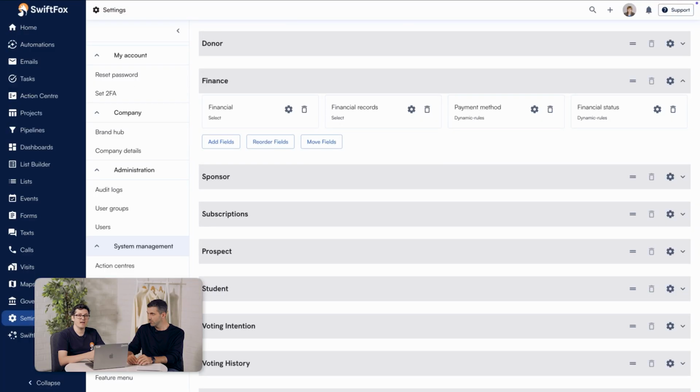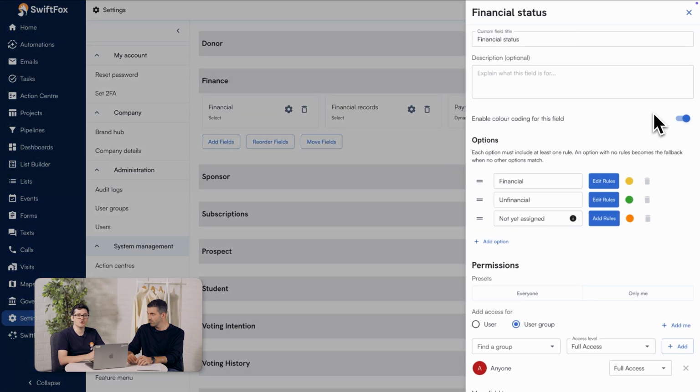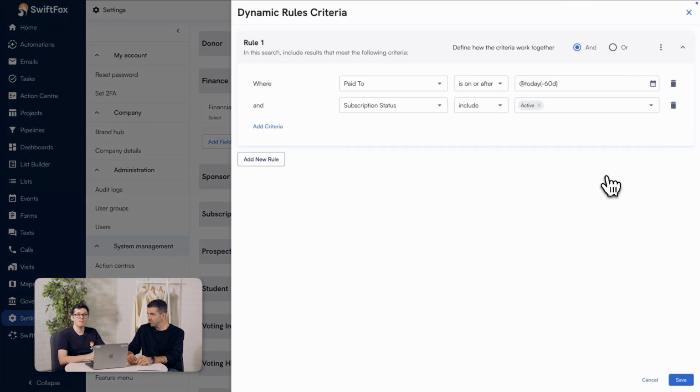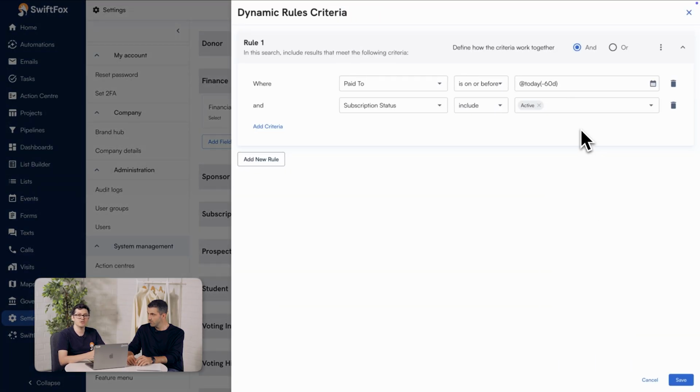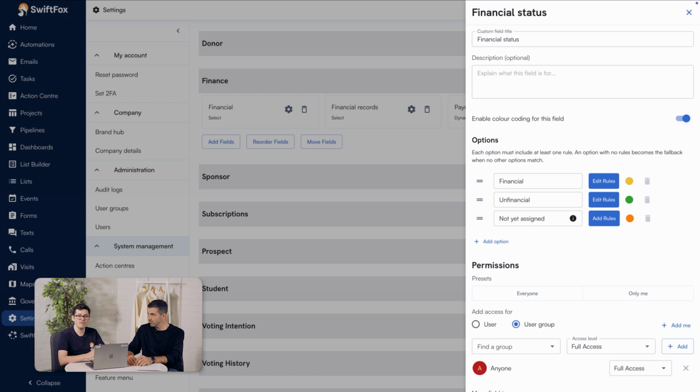Let's say you wanted to have a financial status field that showed whether someone was financial or not. Based on their subscription status, their recent receipts, their custom fields, this field will change automatically and show whether they're financial or not. This data is incredibly useful, can be used in lists, dashboards, and reports, and will be a big time saver across the organization.